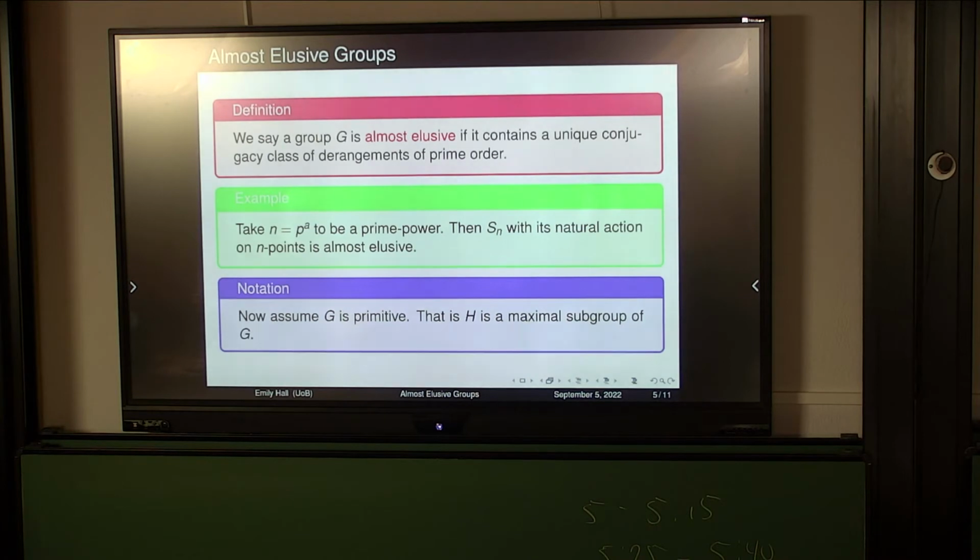Okay, and again, as we've seen many times before, the nice thing about primitive groups is the Onan-Scott theorem. So I can partition these groups into 5 different families. And what I want to do really with this kind of almost elusive case is to, in some sense, reduce the families that I exist inside of, and see if we can say anything about that.